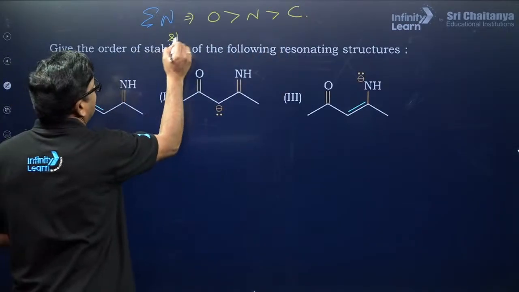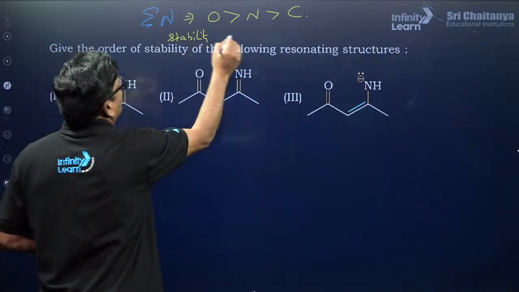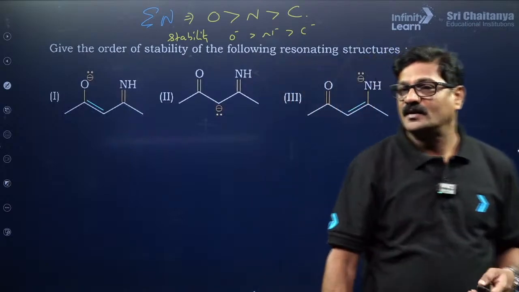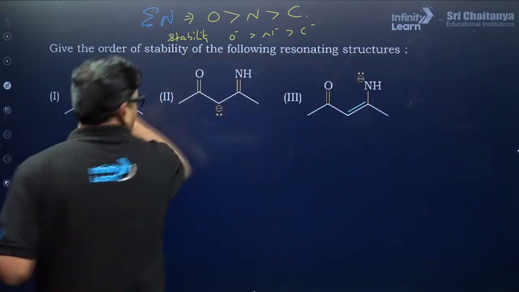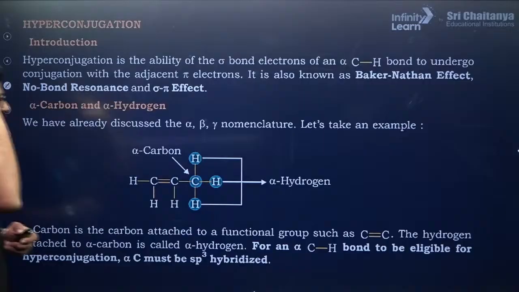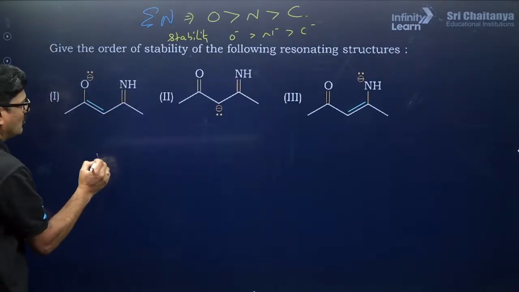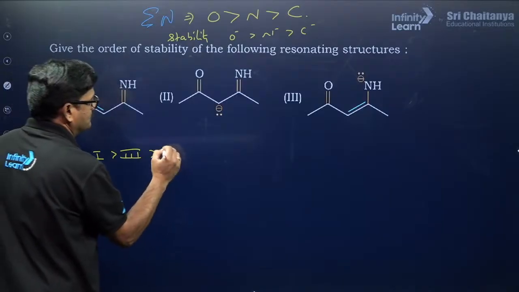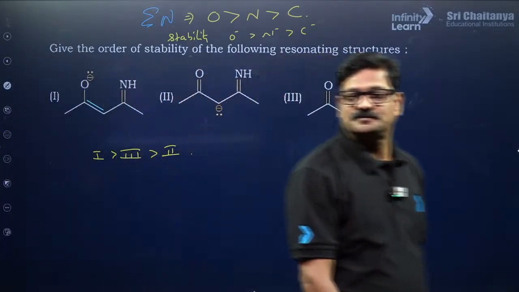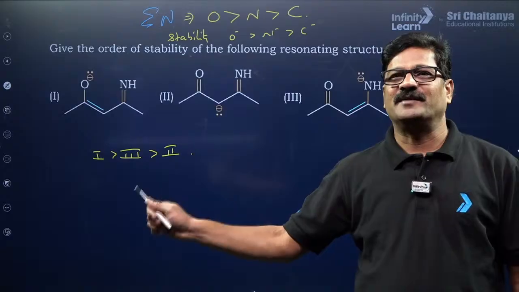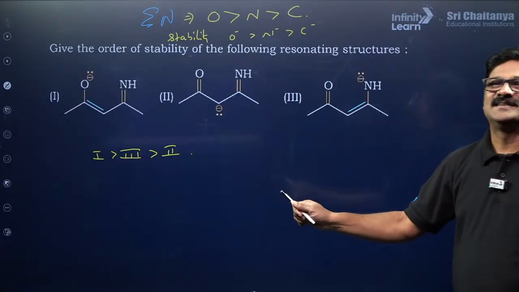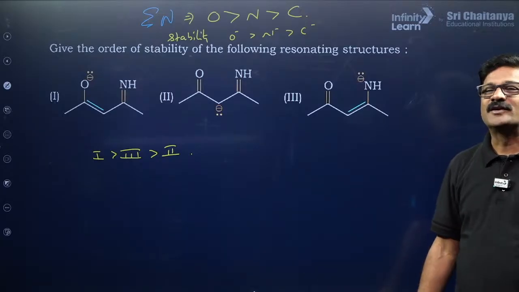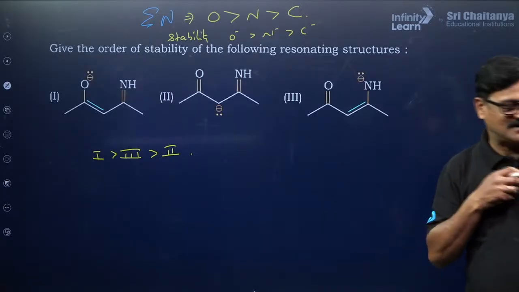So the stability: O minus is greater than N minus is greater than C minus. Are you getting or not? So the answer is going to be 1 is greater than 3 is greater than 2. Clear? That's good. Very important. Okay, we'll go into more details.